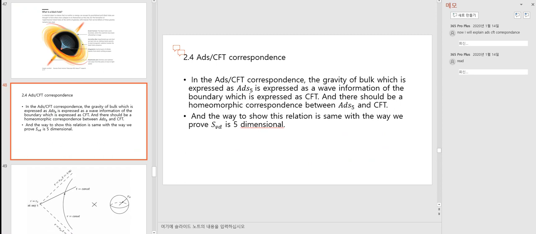Now I'll explain ADS-CFT correspondence. In the ADS-CFT correspondence, the gravity of the bulk, which is expressed as ADS5, is expressed as wave information of the boundary, which is expressed as CFT, and there should be a homeomorphic correspondence between ADS5 and CFT. And the way to show this relation is the same as the way we proved S3D is 5-dimensional.